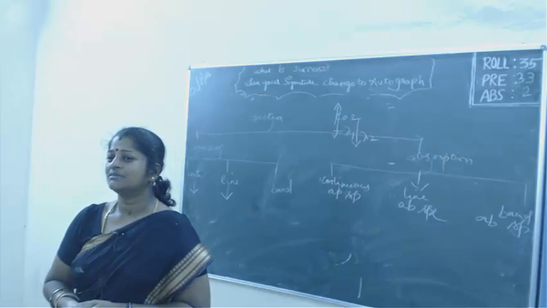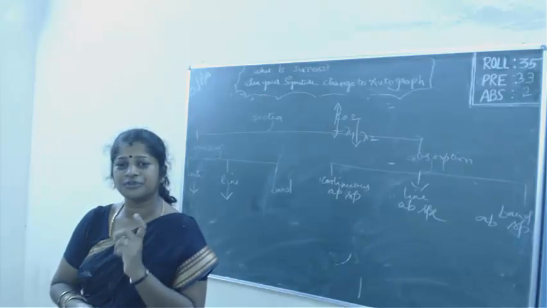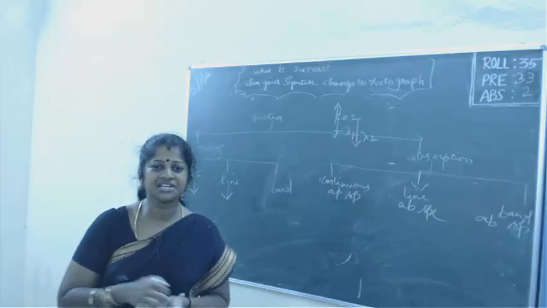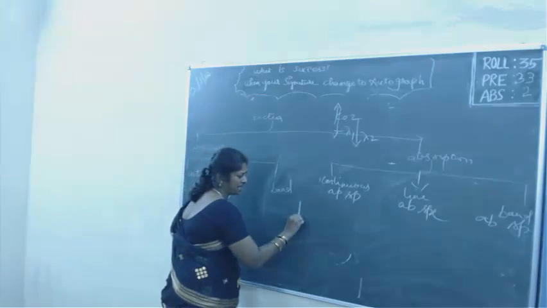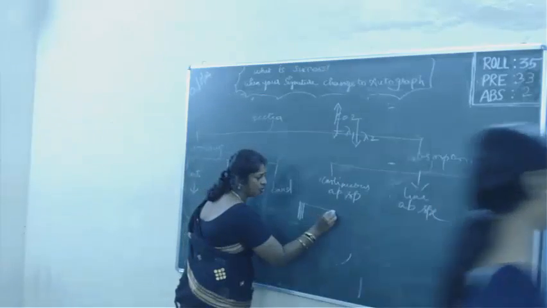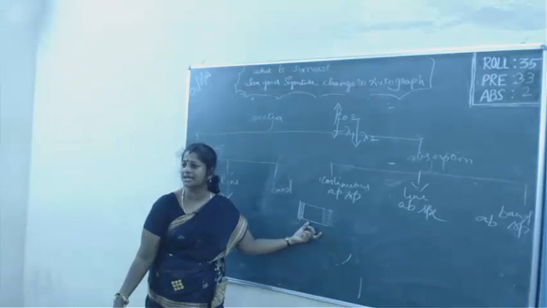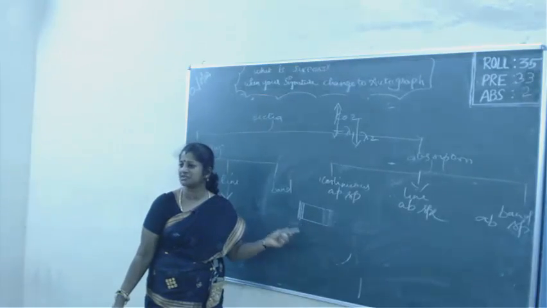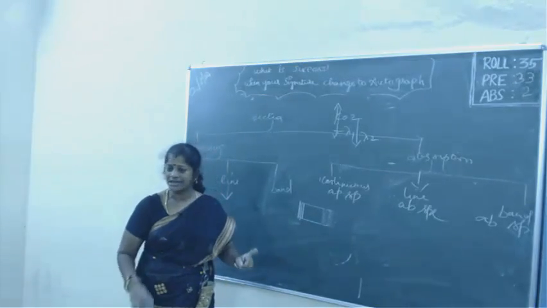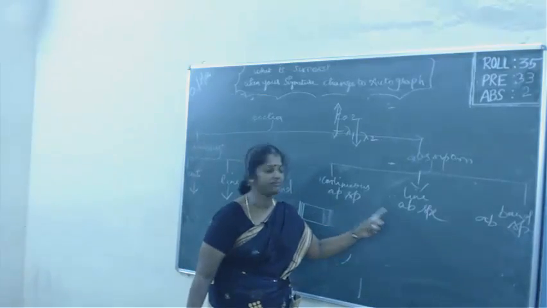So, while this band emission spectrum is viewed through the spectrometer, initially it will be bright sharp lines, whereas as it goes, it becomes fainter. Got it, children? This will be the view of the band emission spectrum. So that is over, next we will go to the absorption spectrum.